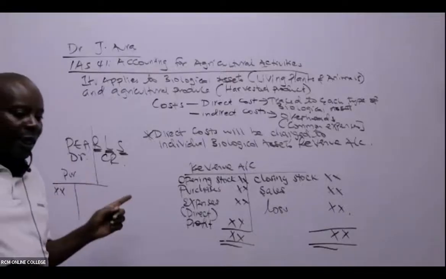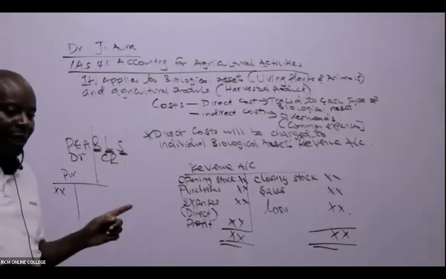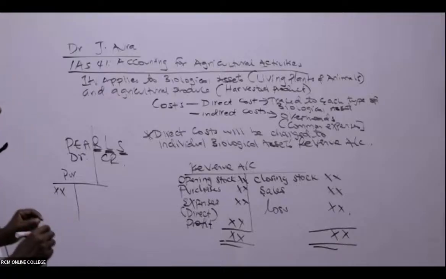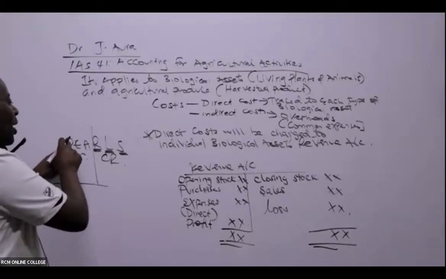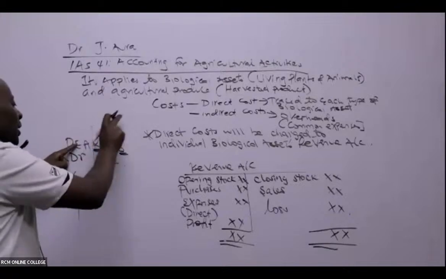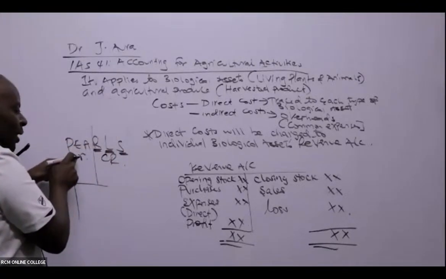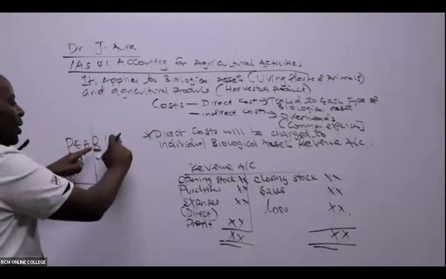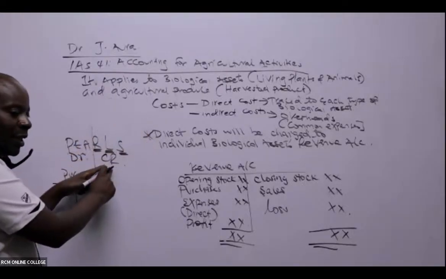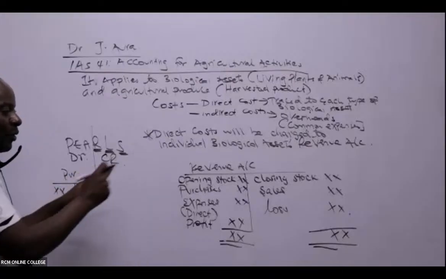Liabilities and the share capital. What do we do? We credit. I don't know whether you guys have been able to write like that. We have to write this somewhere in full: this P stands for purchases, these are expenses, these are assets. So these three will be debiting. Revenue, liability, share capital, you credit. So come to our revenue account here.